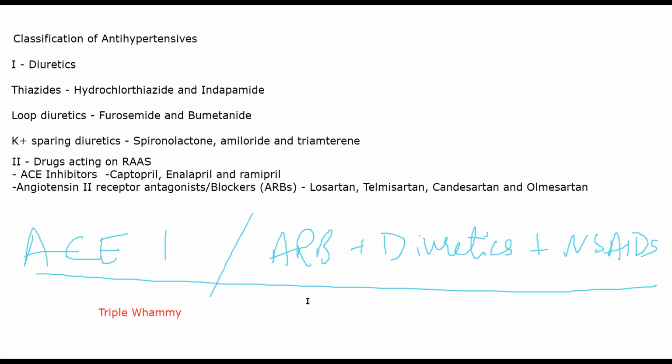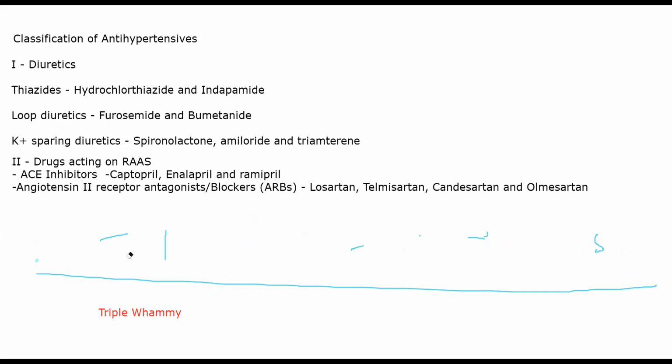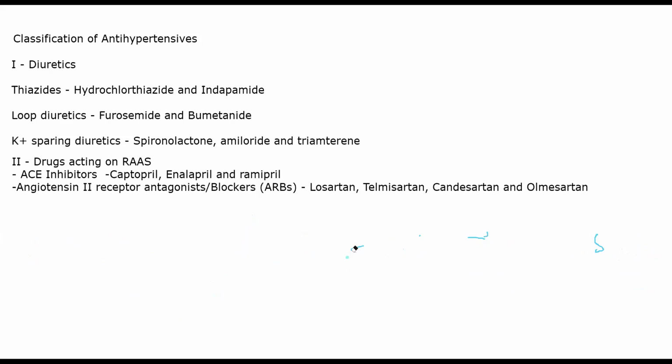and it can significantly cause renal toxicity. So specifically avoid this. Whenever you are giving ACE inhibitors or ARBs, do not combine them with NSAIDs, do not combine them with diuretics. Let's suppose the patient is already on NSAIDs, give them either diuretics or either ACE inhibitors or ARBs. Never combine them. It will lead to severe damage to your kidneys. So that is about your triple whammy.